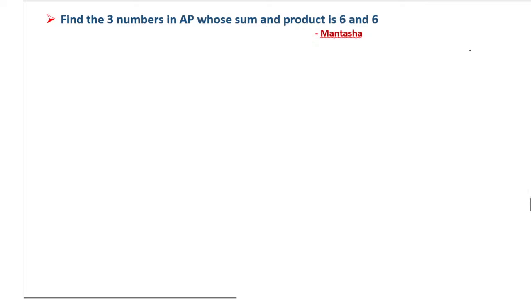So here what they have given: find three numbers in AP whose sum and product are 6 and 6. The sum is 6 and the product is also 6. It is an easy 1 mark question. You can answer it directly, not a problem. The three numbers you have to find.